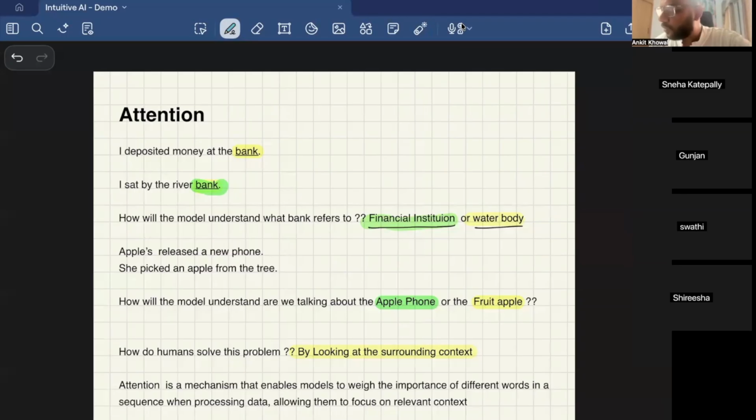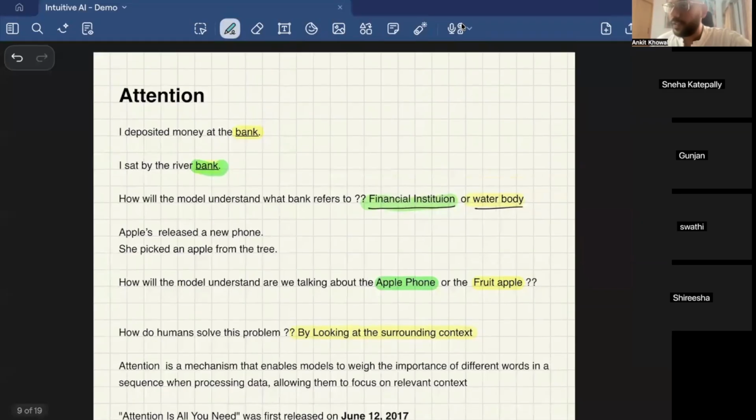So we as humans can find out what bank means by reading the previous context of the sentences. We can understand what bank actually means. In this particular situation, it's a financial institution, and in this particular one, it's a water body, right?